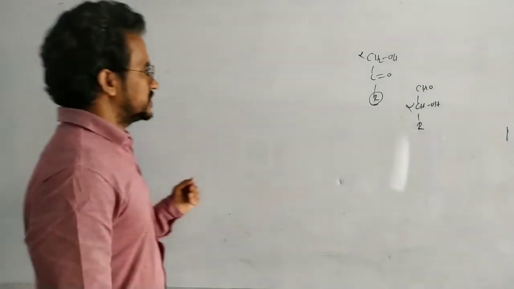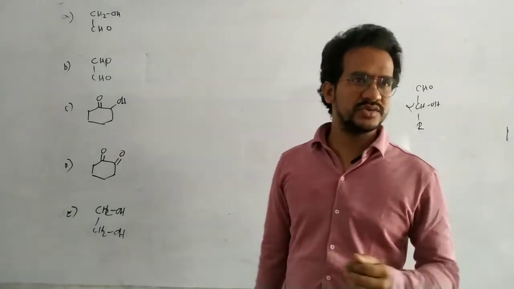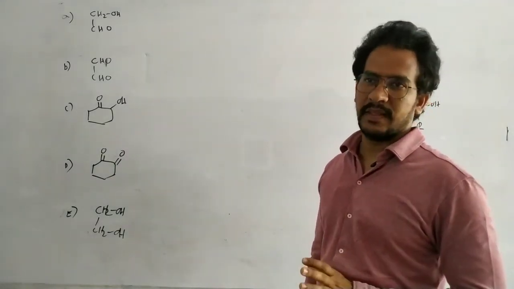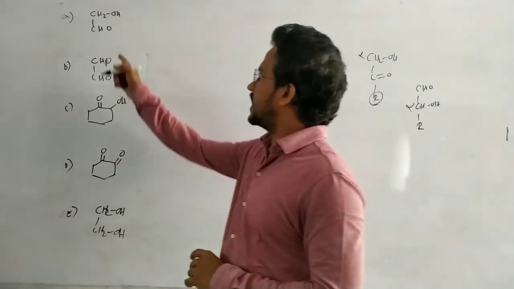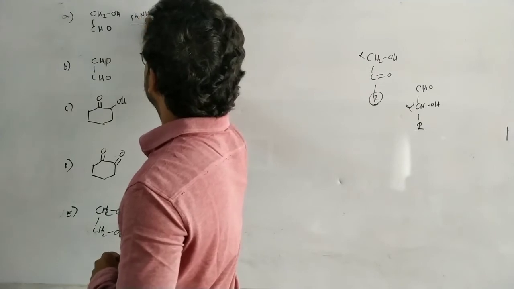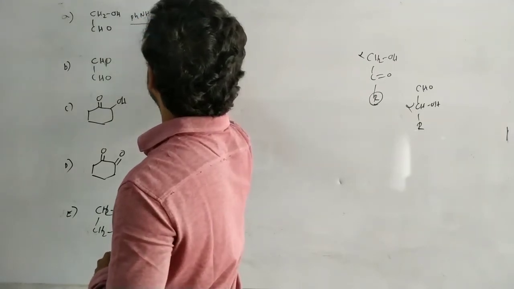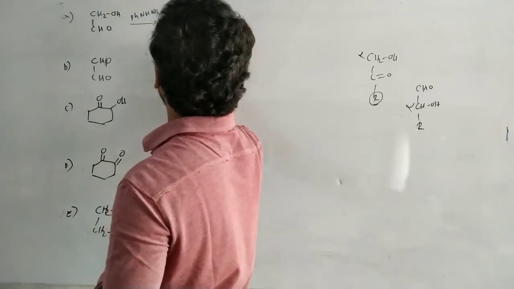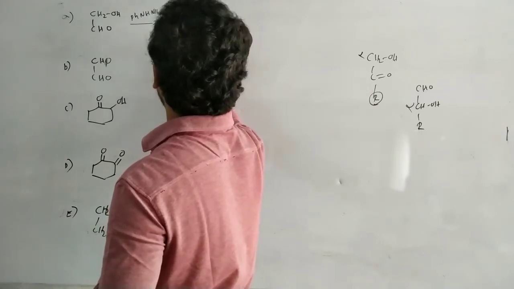Now, to answer this question, let us choose the hydroxy carbonyl compounds. This is the hydroxy compound. Here with the first mole of PhNHNH2, it is converted to CH=O, and the side product is aniline.